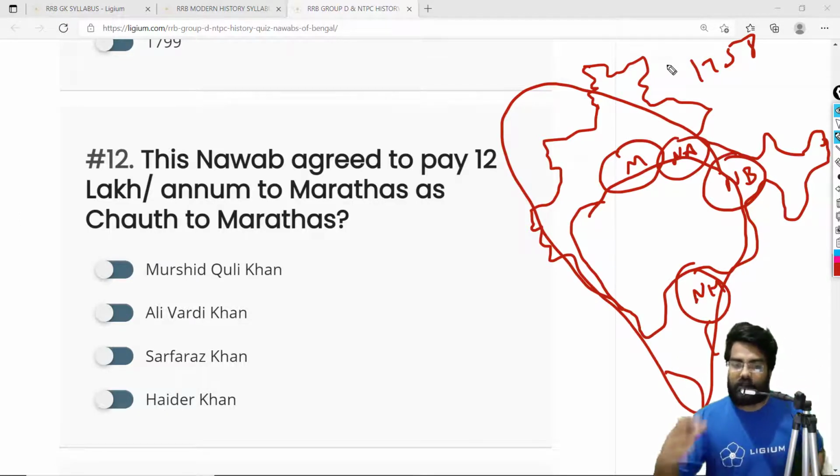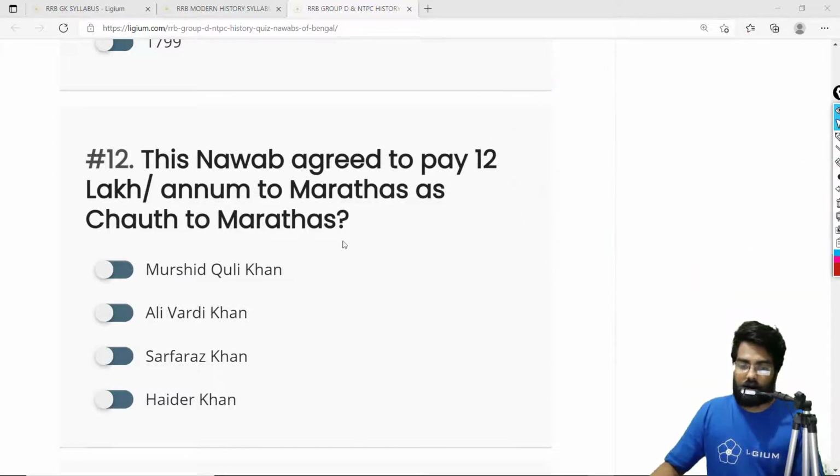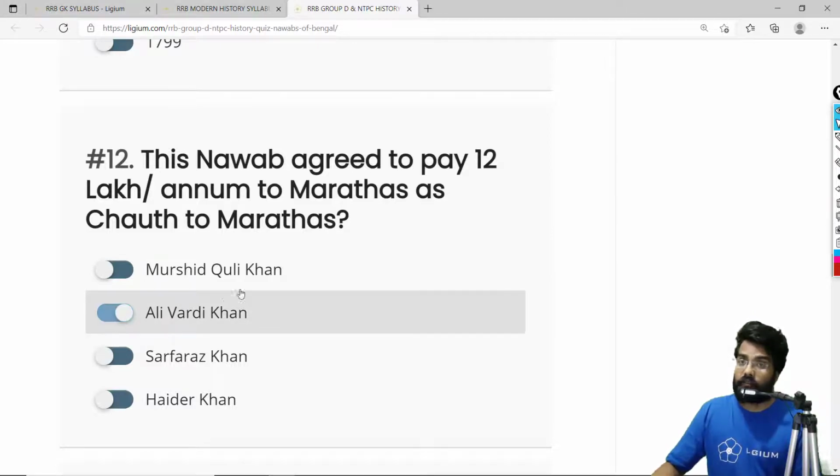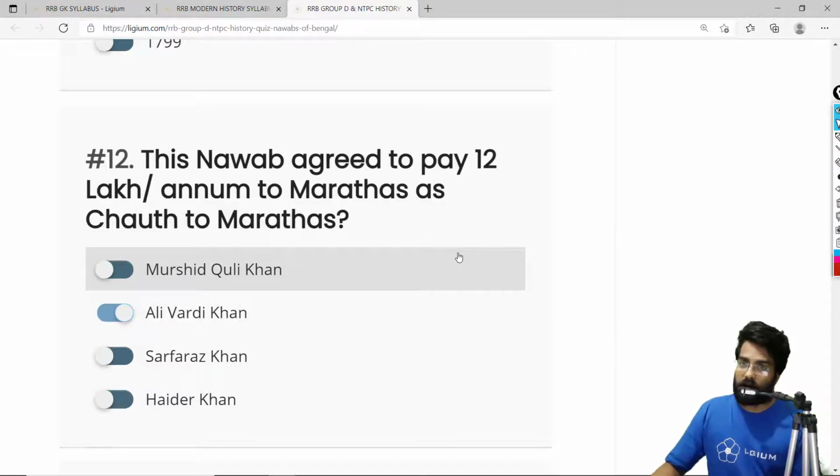Okay, so basically the Marathas gave the choice: either you pay taxes, known as Chauth, or your kingdom will be invaded. So the Nawab who agreed to pay 12 lakh per annum to the Marathas as Chauth is basically Ali Wardi Khan. So the correct answer is Ali Wardi Khan. It is basically an embarrassment for any ruler to pay Chauth to the Marathas.